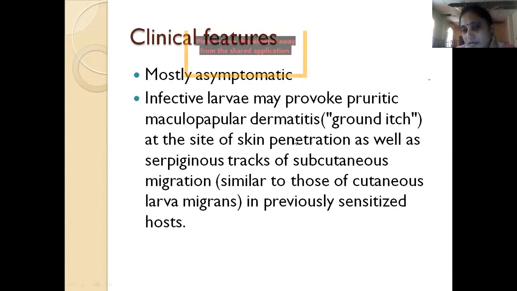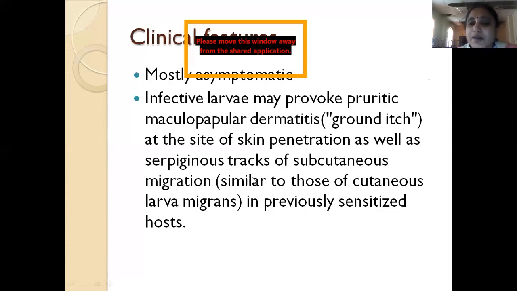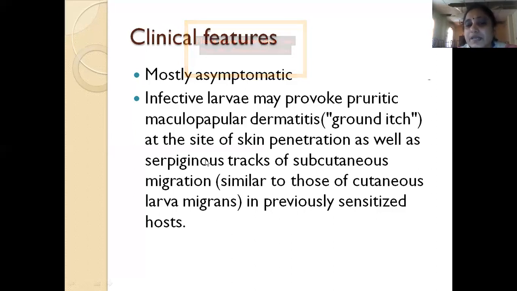As the larvae go into the subcutaneous tissue, they migrate and form serpiginous tracts, similar to cutaneous larva migrans. In previously sensitized patients, once the patient is sensitized to these larvae, they develop ground itch, and subcutaneous migration causes serpiginous tracts.